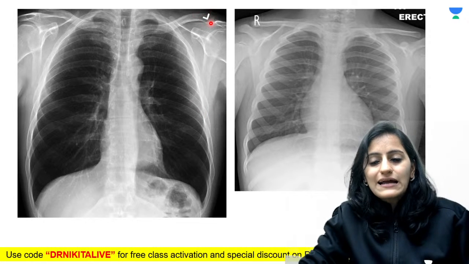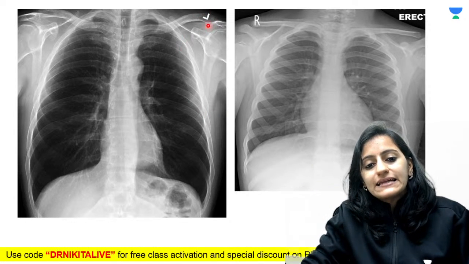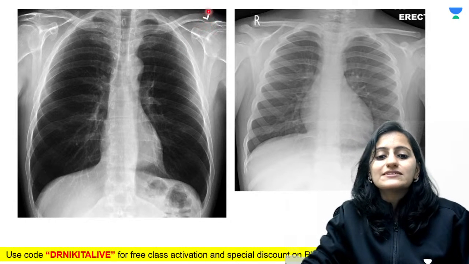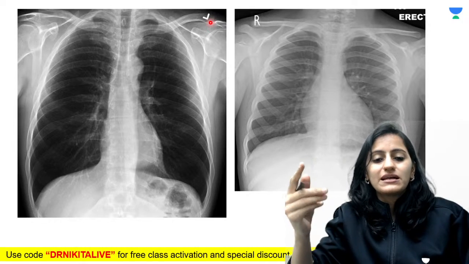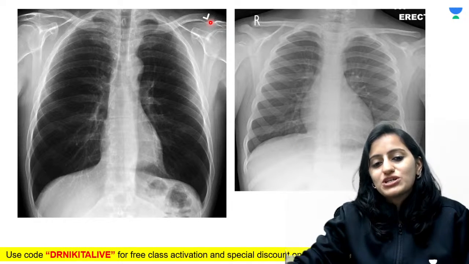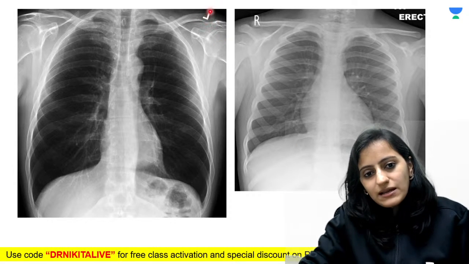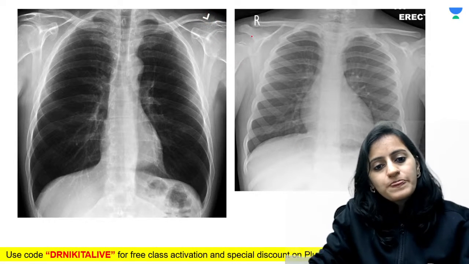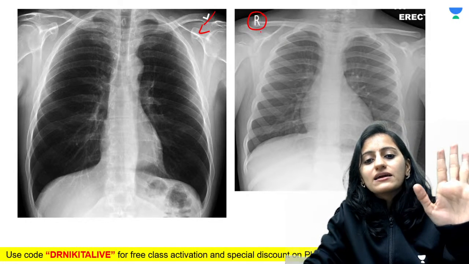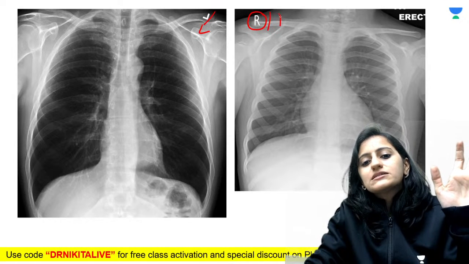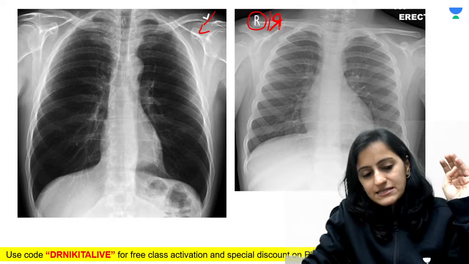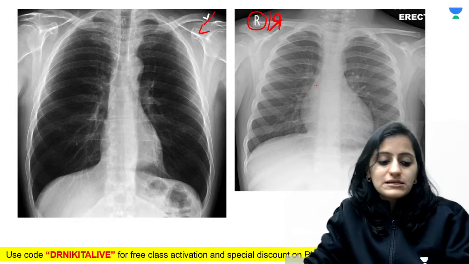What you need to look at when you are viewing the radiograph, the L which is placed here, be it straight or be it upside down, it has to be on the left side of the patient. That means your right side. In radiology, your right is the patient's left. So this is normal. Whether the L is straight or upside down does not make a difference. Or you have to look at the R marking which is on your left. That means the patient's right. R straight or R upside down does not make a difference. Now both of these are normal radiographs.